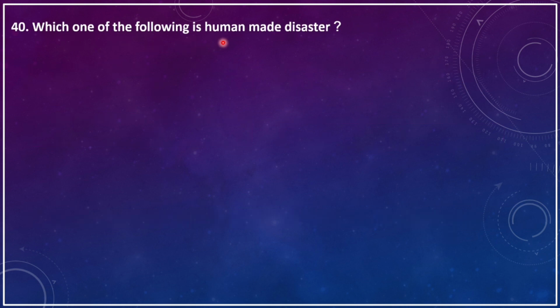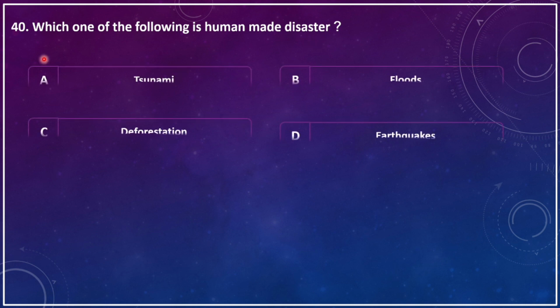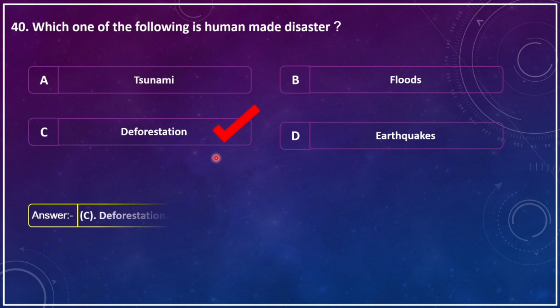Which of the following is a human-made disaster? A. Tsunami, B. Floods, C. Deforestation, D. Earthquakes. The correct answer is C. Deforestation.